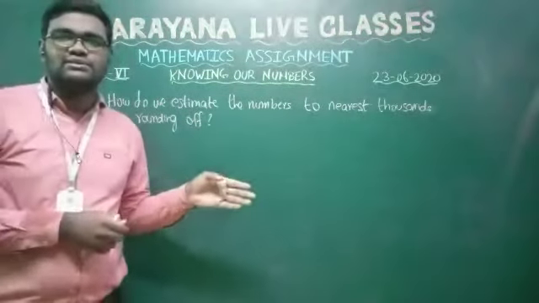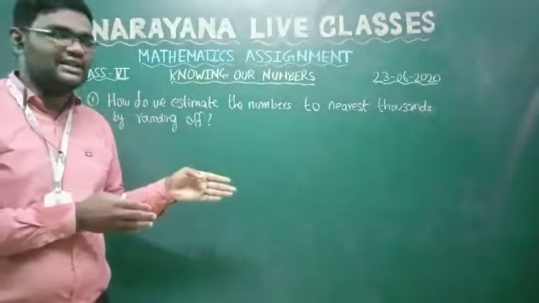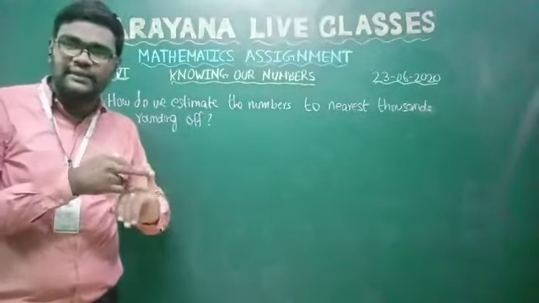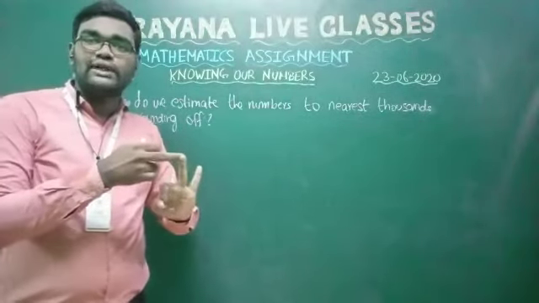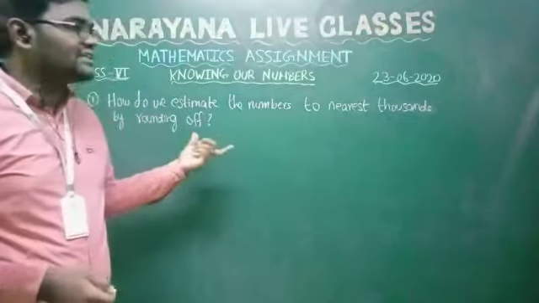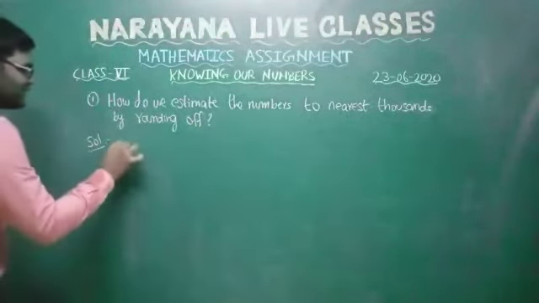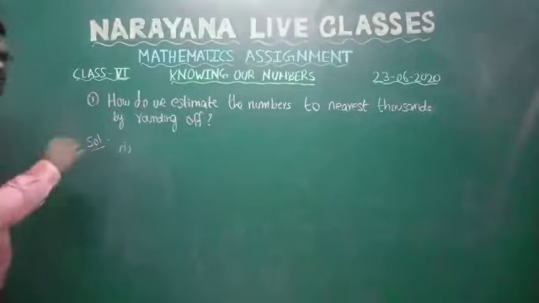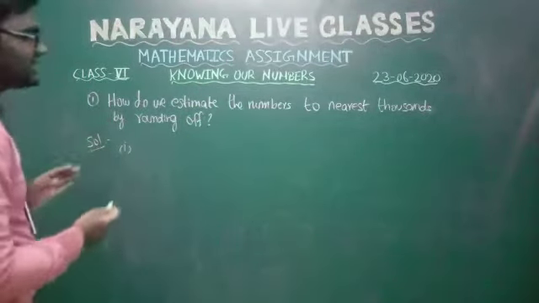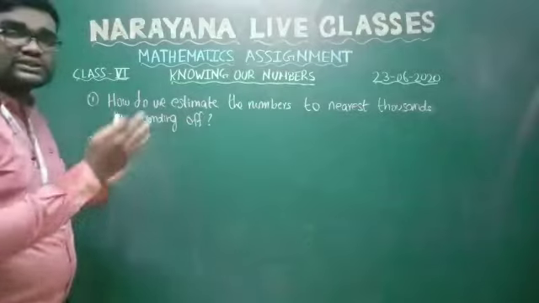In the previous class we saw how to round off to nearest 10 and how to round off to nearest 100. Now we are going to discuss how to round off to nearest thousands. Here also we are dividing into three categories, same as before. Since it is a thousand, we have to consider one digit to three digits.